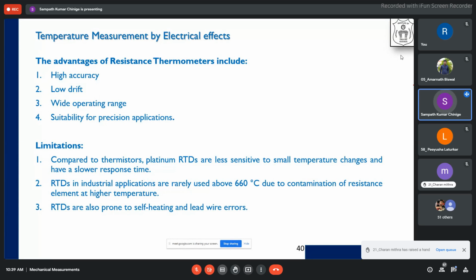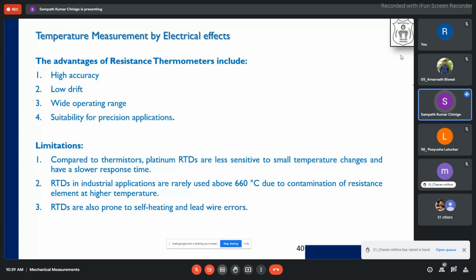Number two, it has a very slow response time. For standard steady state measurement, it will take some time. But when it comes to dynamic measurements, these are not very efficient unless we keep the protective sheath to a particular thickness or follow particular standards for providing the protective sheath over the RTD.